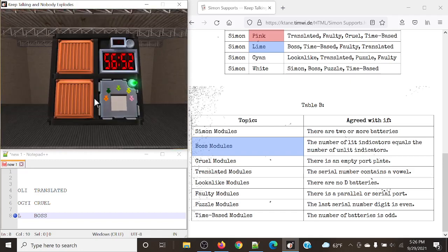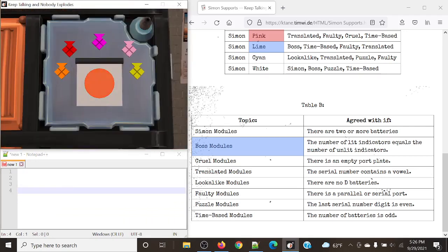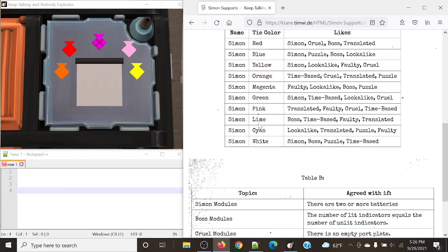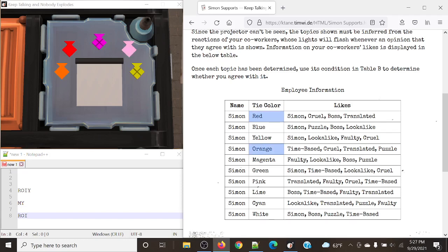Just like that, that is a solved module. Let's take a look at one last one. This module itself is pretty straightforward, as I said before. So we have red, orange, pink, yellow for that first stage. And for our second stage, we have magenta, yellow, and then red, orange, pink. So for the first stage, red, orange, pink, and yellow, and the magenta is disagreeing in this case. Let's take a look at what matches together.